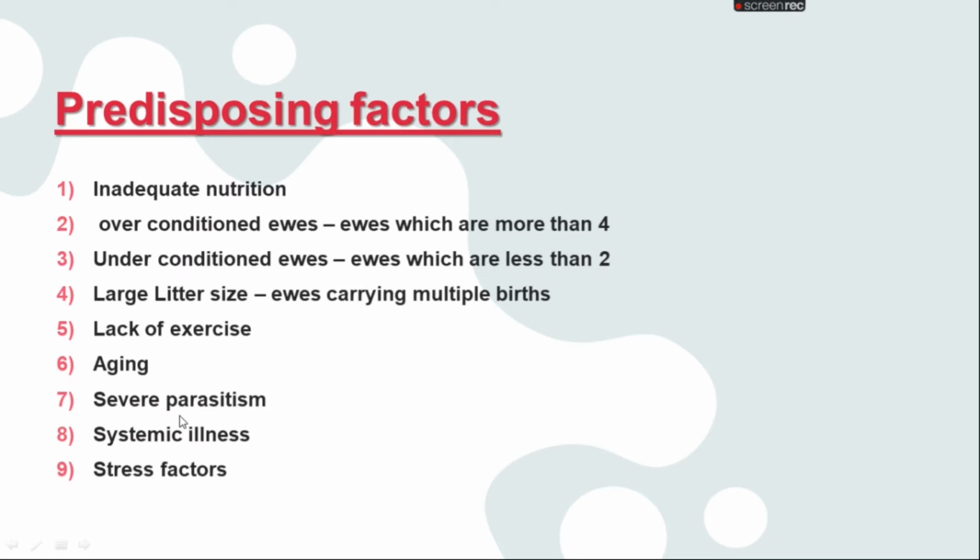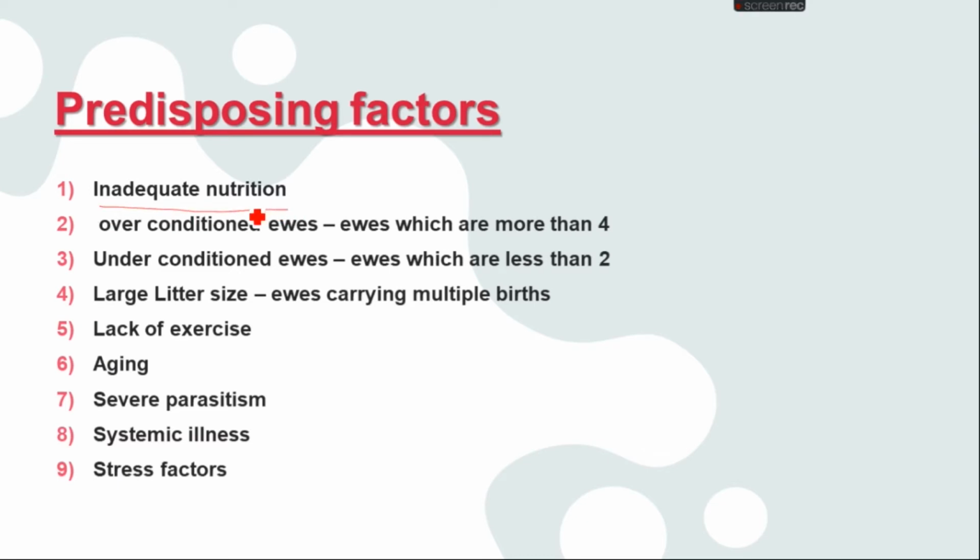Let's talk about the predisposing factors, which ultimately lead the animal towards this metabolic disorder. The first and foremost is inadequate nutrition.